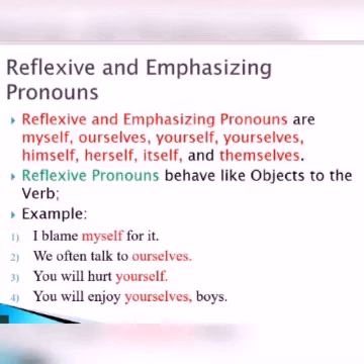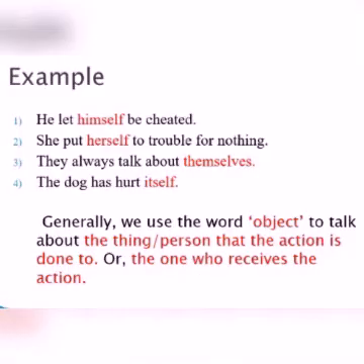That's all. Reflexive pronouns behave like objects to the verb. Examples: I blame myself for it. We often talk to ourselves. You will hurt yourself. You will enjoy yourselves, boys. He let himself be cheated. She put herself to trouble for nothing. They always talk about themselves. The dog has hurt itself.